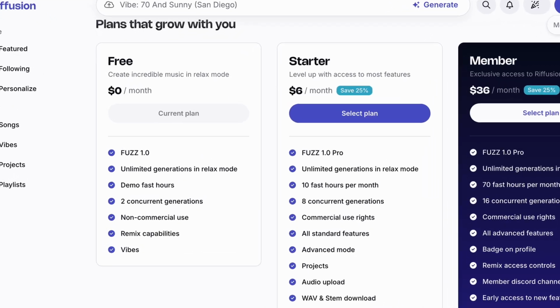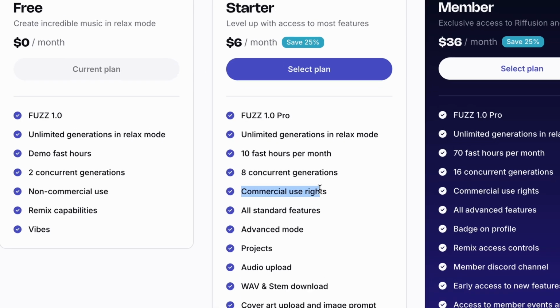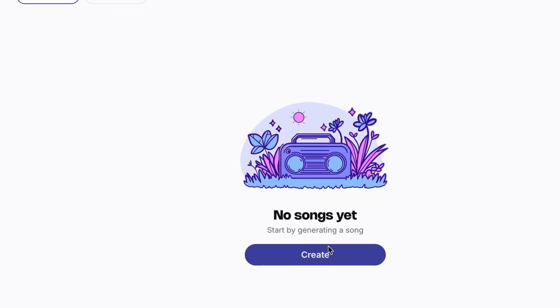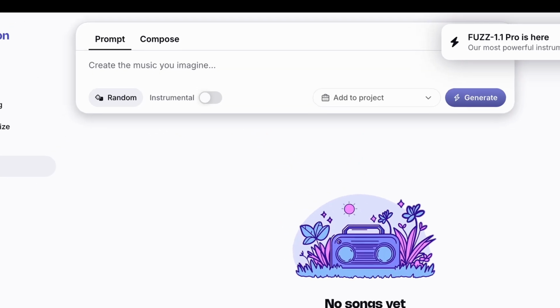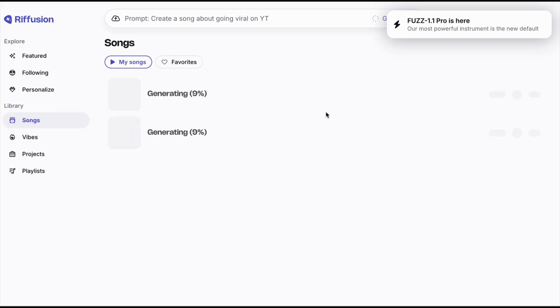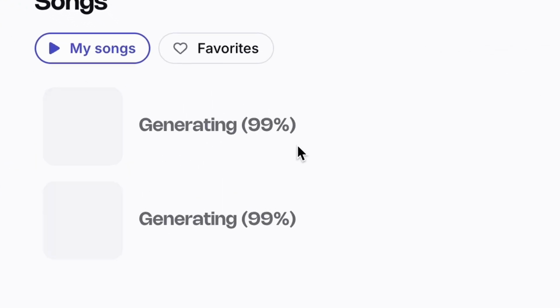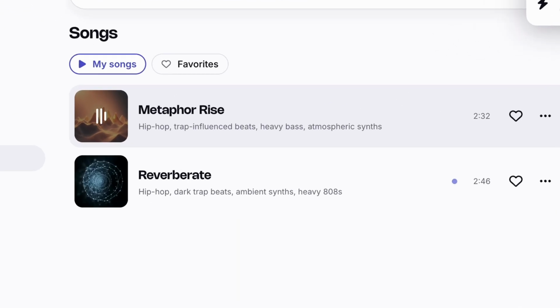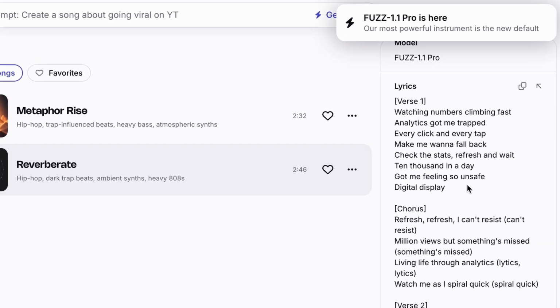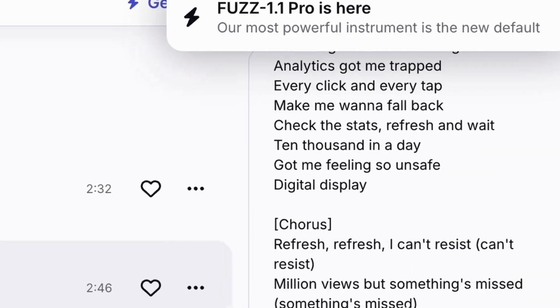It's easy. You get a free plan, but if you want to make money from the AI music, get one of the paid plans. Shall we get on with it? Write a short prompt and the AI will do the hard work. Hit generate. Snack moment as you wait. You will be provided with 2 different songs. Let's listen to both. You have the lyric on the right so you can follow along.